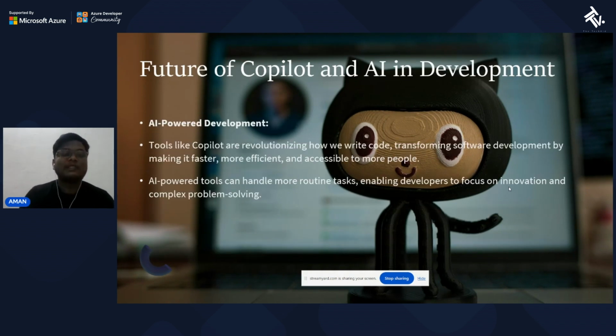So now let's talk about the future of Copilot and AI in development. Tools like Copilot are revolutionizing how we write code, transforming software development by making it faster, more efficient, and accessible to more people. Okay. AI-powered tools can handle more routine tasks, enabling developers to focus on innovation and complex problem solving.